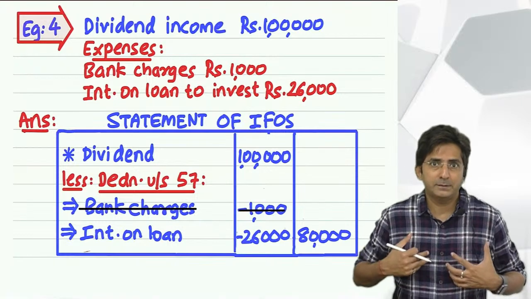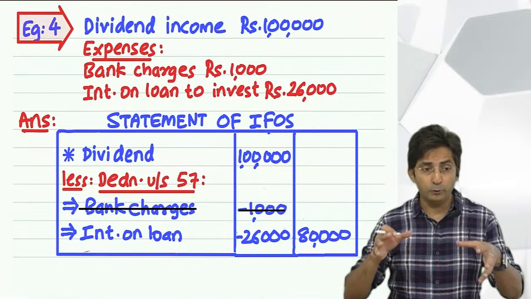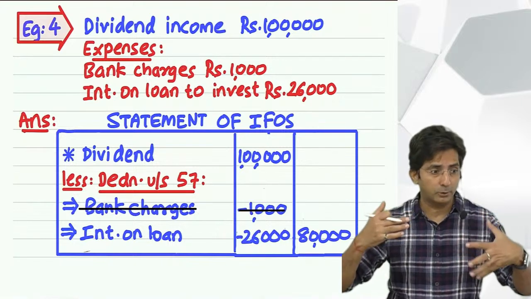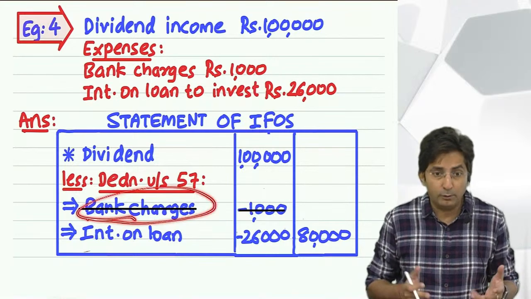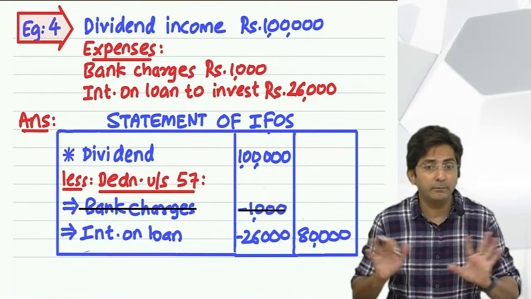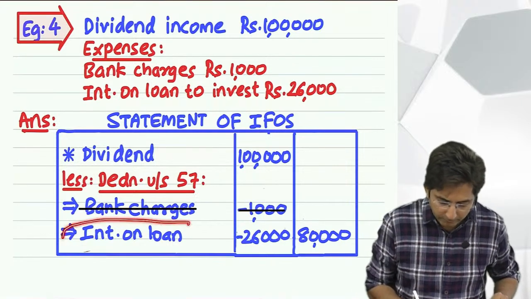For me it is very familiar, because I have been teaching tax for 25 years. But for you it's a new subject, so you should learn the language also. And notice how I am saying. Okay. So for bank charge, what did I say? It will not be allowed. Means the government will not allow you to minus. Yes, interest on loan, the government will allow.